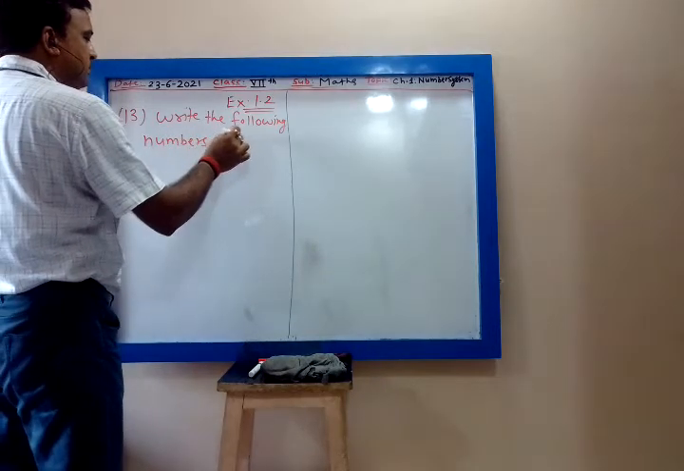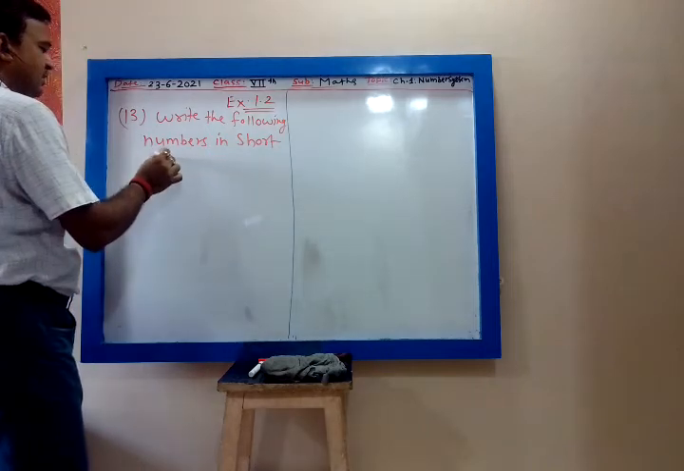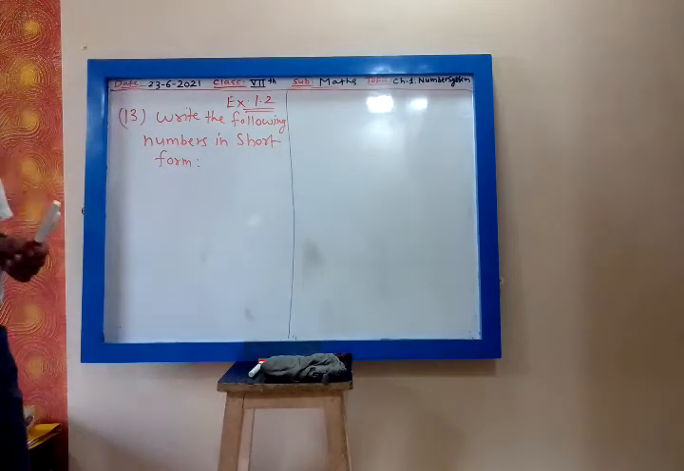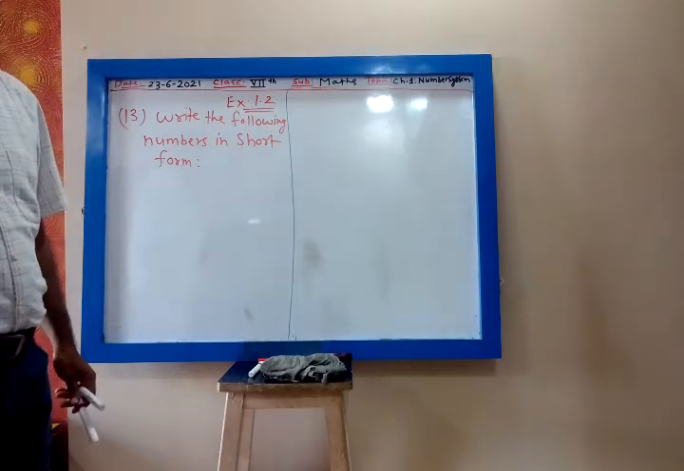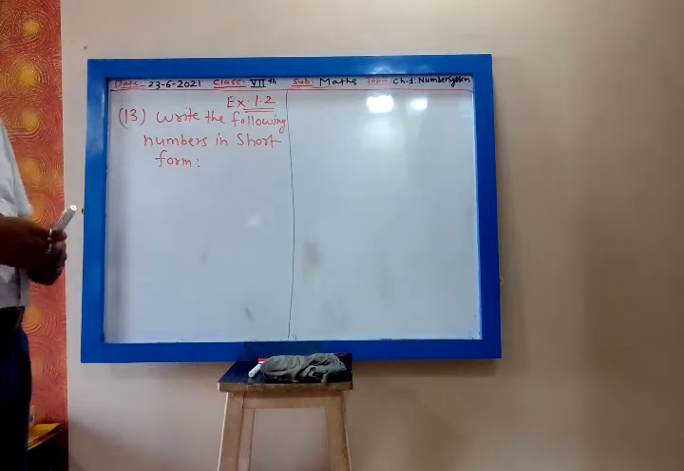You are given the expanded form. You have to write down the number in the short form. We have seen from number we can write expanded form. And now in this 13, from expanded you have to write down the number in short form.